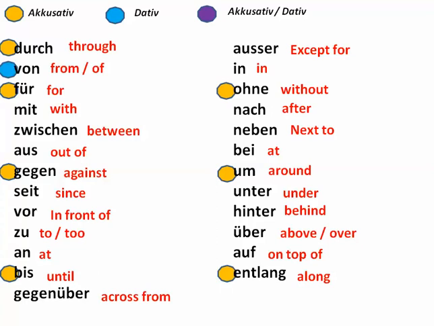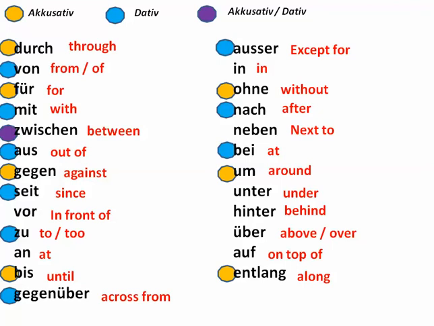Okay, the dative ones: von, from, mit, with, außer, except for, aus, out of, nach, after, bei, by, at, seit, since, zu, to, okay, and also gegenüber, across from. So these are the dative prepositions. These are prepositions that govern the dative.